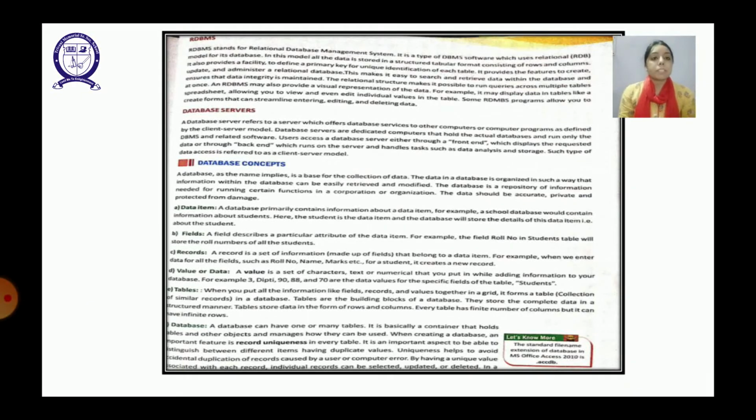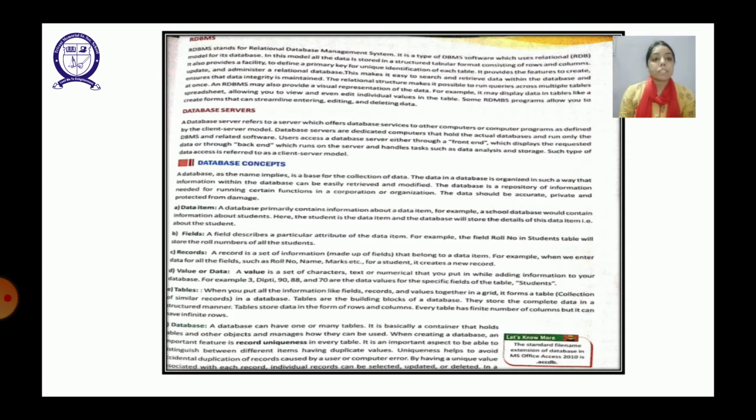RDBMS stands for Relational Database Management System. It is a type of DBMS software which uses the relational database model for the database, and the data is stored in structured tabular form. That is, the data is arranged in the form of rows and columns.